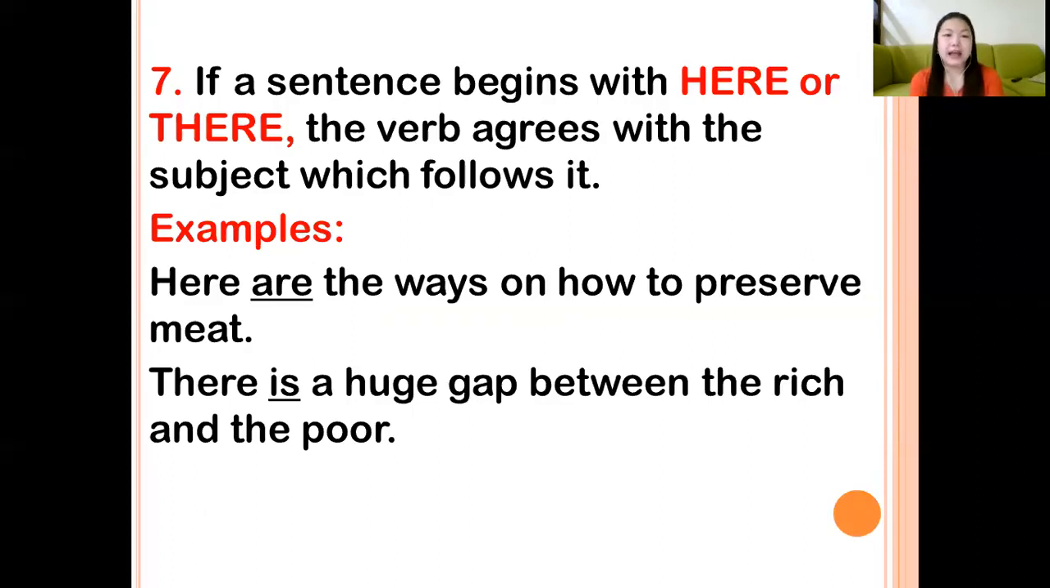Another example, there is a huge gap between the rich and the poor. So we take the singular form of the verb here because the subject that follows it is gap, which is singular. So always try to check or observe what is the subject that follows here or there.